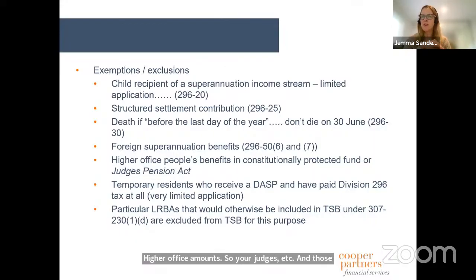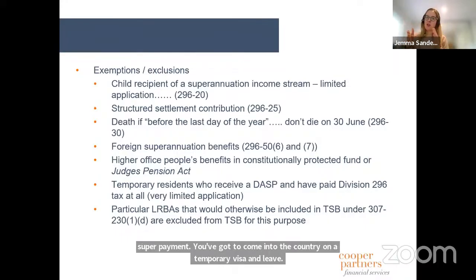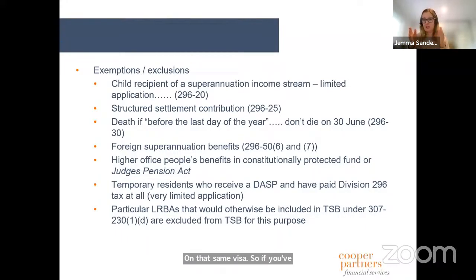And then this other one that I really love is temporary residents who receive a departing Australia super payment, and have paid Division 296 tax at all. So this is a situation where, to be eligible for a departing Australia super payment, you've got to come into the country on a temporary visa and leave on that same visa. So if you've come into the country and been able to accumulate $3 million or more and then have paid this tax, I mean, you're doing a great job, I guess.